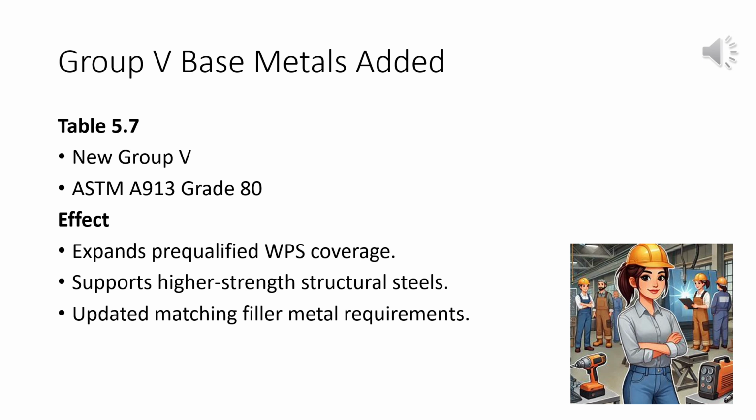Group V base metals. Table 5.7 has also been expanded with the addition of Group 5 base metals, including ASTM A913 Grade 80. This reflects changes taking place in the structural steel industry, where higher strength steels are becoming more common in certain applications. For many fabricators, this may not affect everyday work because most projects still involve lower strength structural steels. However, for engineers and shops working on larger commercial buildings or specialty structures, the addition of Group 5 provides pre-qualified guidance that wasn't available before.